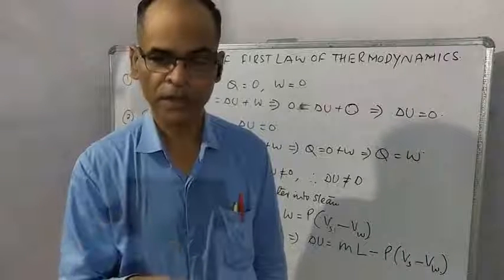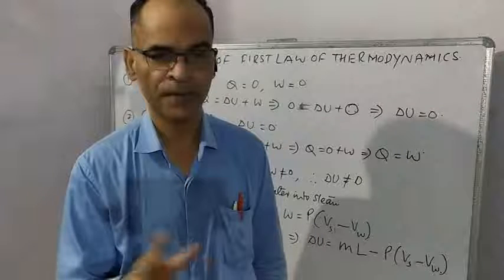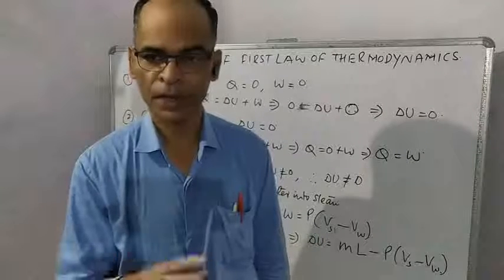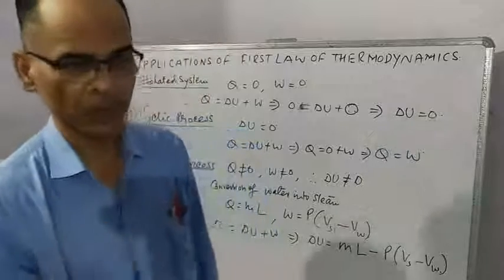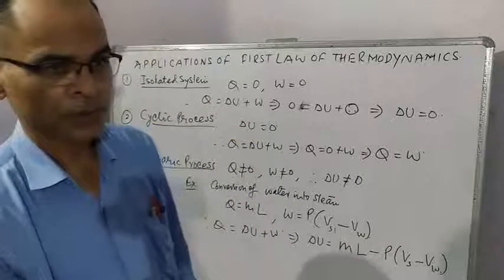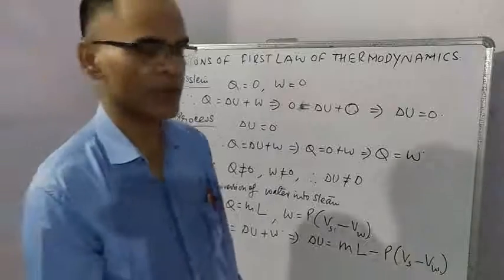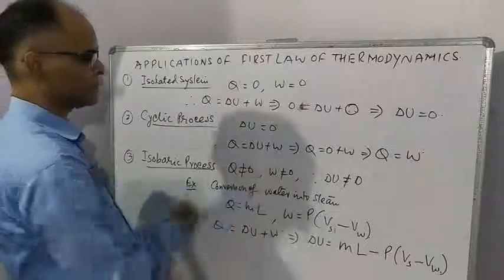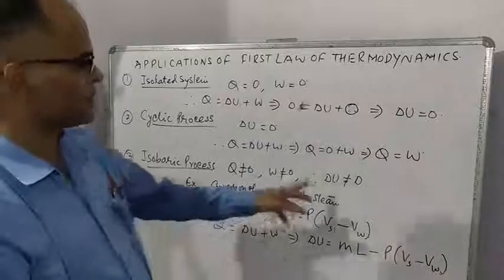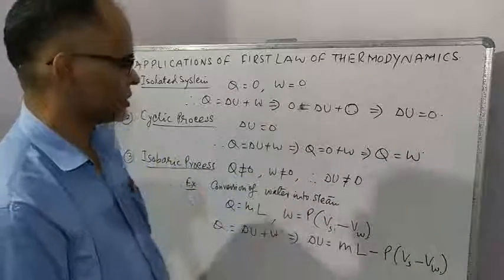So the initial volume is the volume of water and the final volume is the volume of steam, and both volumes are different. Therefore, there is some change in volume also. And if volume is changing, then there must be some work done. So work done is also not equal to 0. So by the first law of thermodynamics, change in internal energy is also not equal to 0.